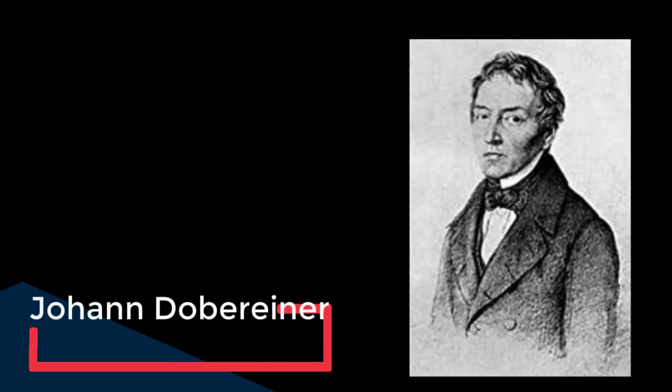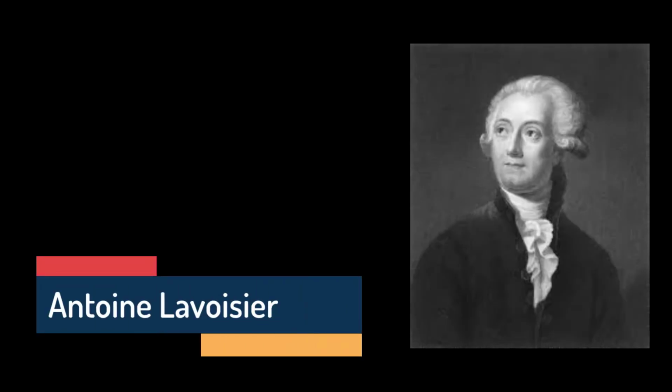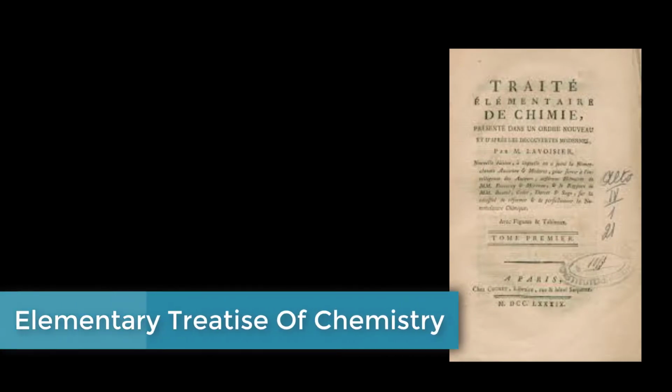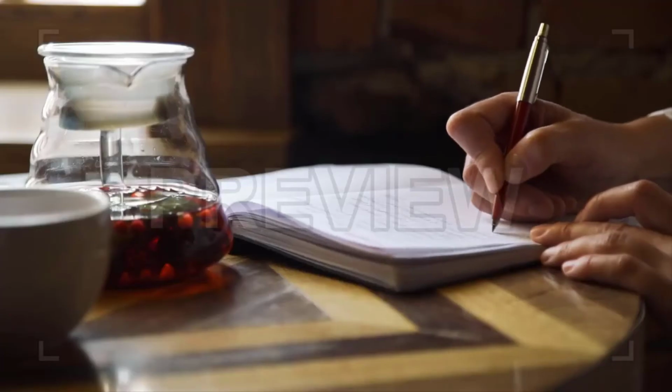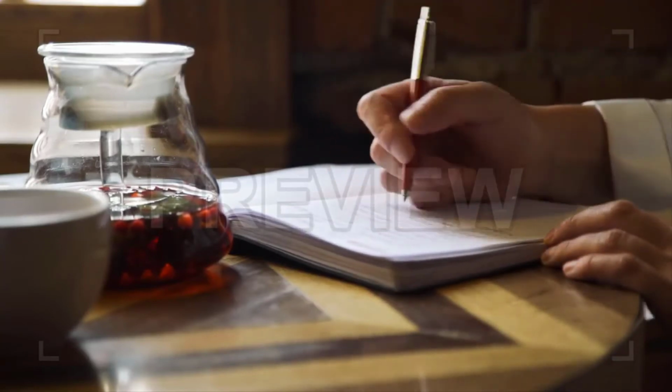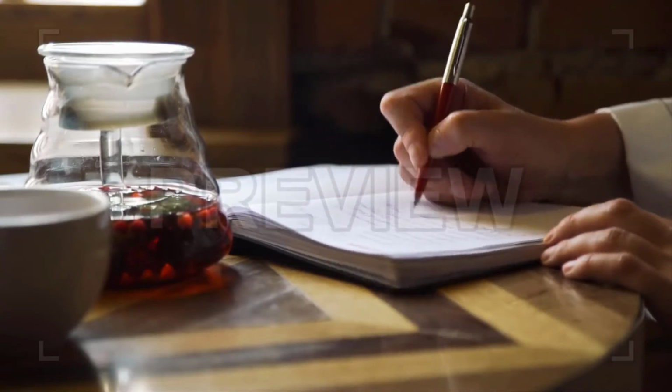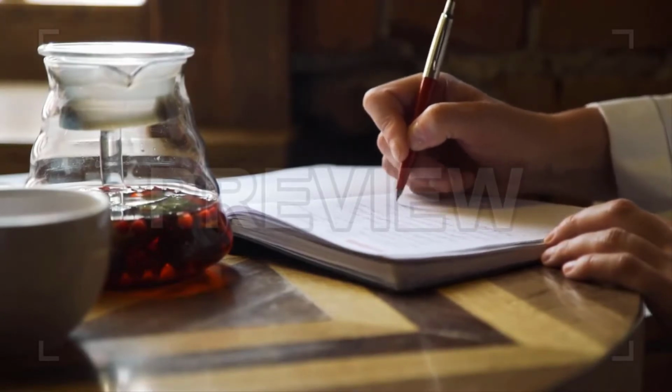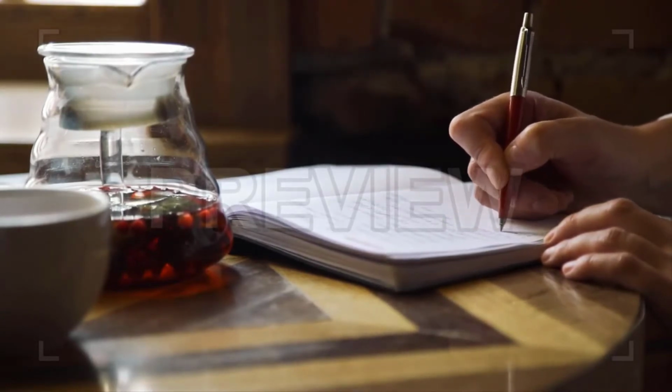The first classification was made by Johann Dobereiner. But then why is this guy in the list? And there is a reason. Because he wrote the whole book, Elementary Treatise of Chemistry, and said that atoms cannot be divided further. Really? Because of writing a book and saying something makes your name to fame? Not really.